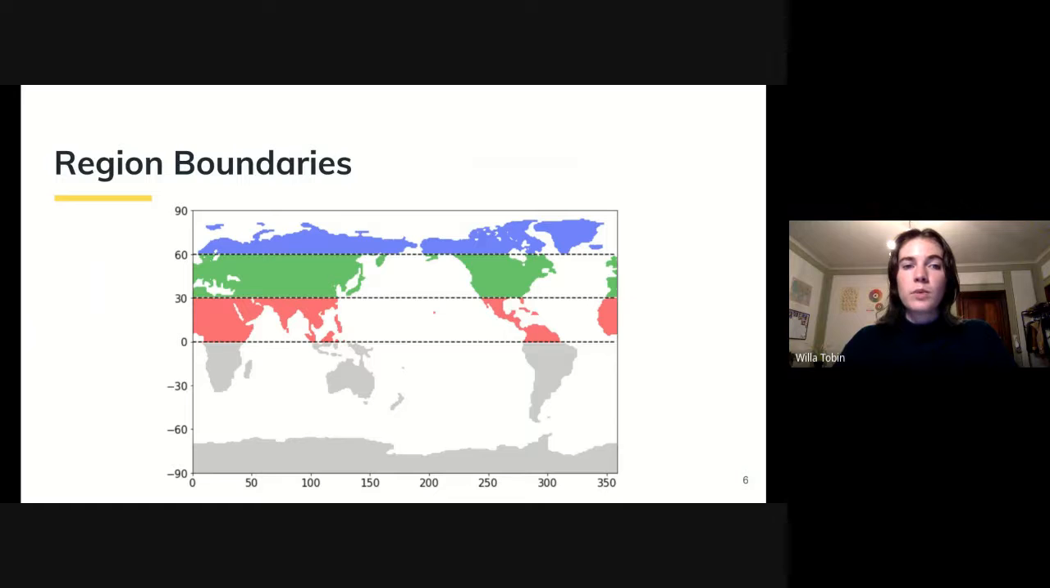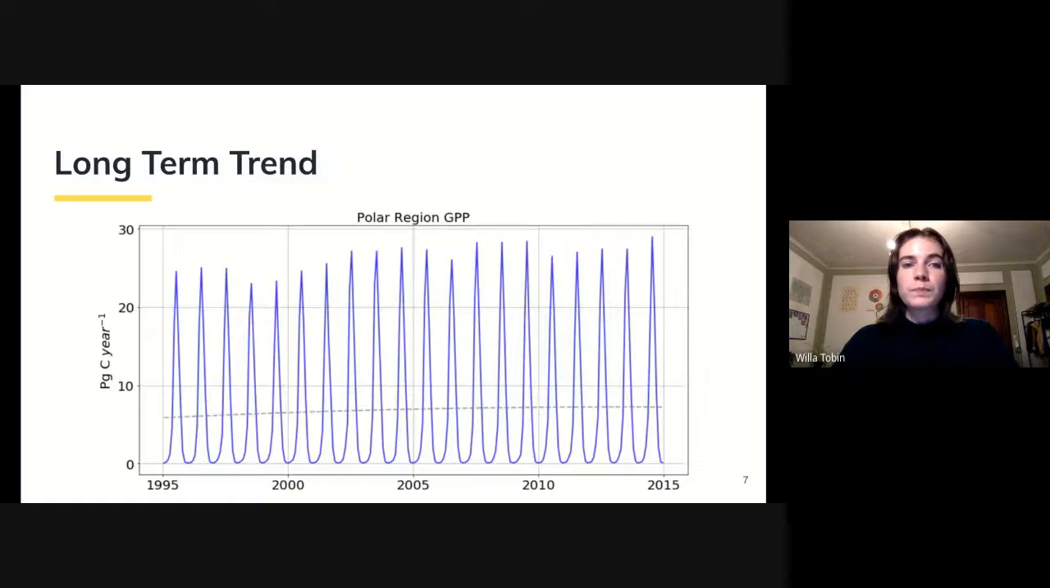For simplicity, we will only be using data from the Northern Hemisphere. We created 3 zonal regions to characterize polar, temperate, and tropical ecosystems and aggregated the data for each region at each time step to get one monthly value for each region. The latitude bounds for our 3 regions are 0 to 30 degrees for the tropical region in red, 30 to 60 degrees for the temperate region in green, and 60 to 90 degrees for the polar region in blue.